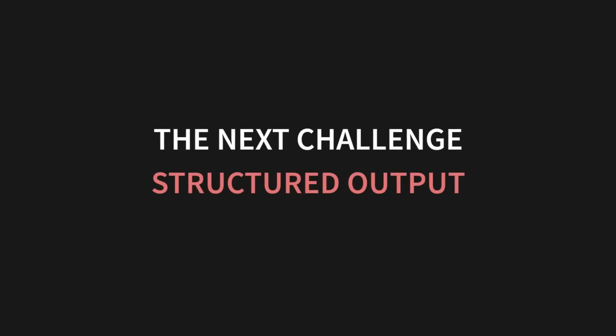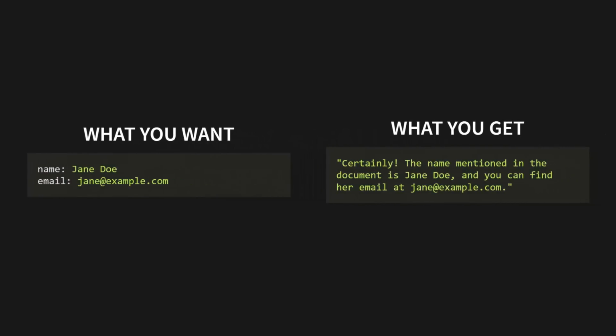So, we've built a chatbot. It's cool, it's conversational. But what if you don't want a conversation? What if you need clean, predictable, machine-readable data? This is one of the biggest challenges when working with LLMs. You ask it to extract a name and an email from a block of text, and you hope for something clean like name: Jane Doe, email: jane@example.com.